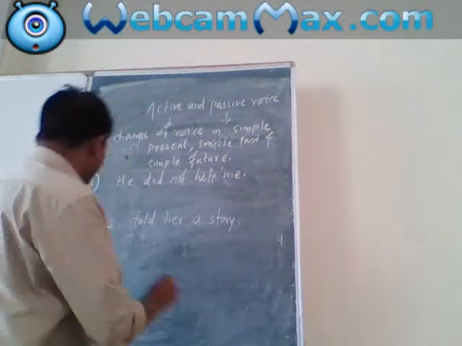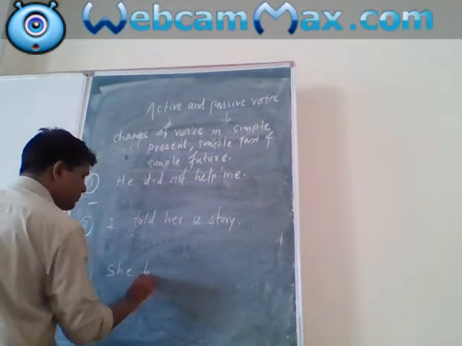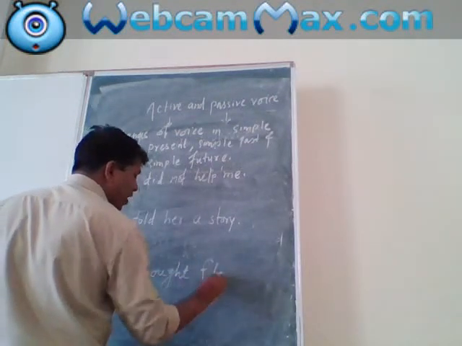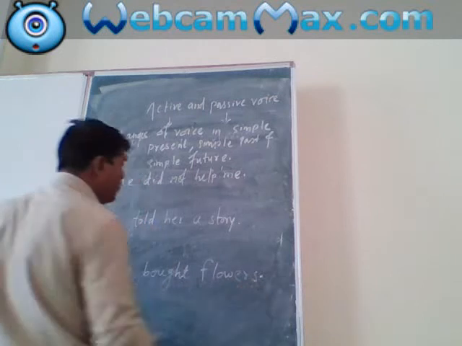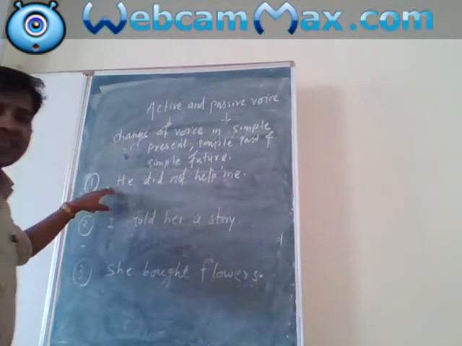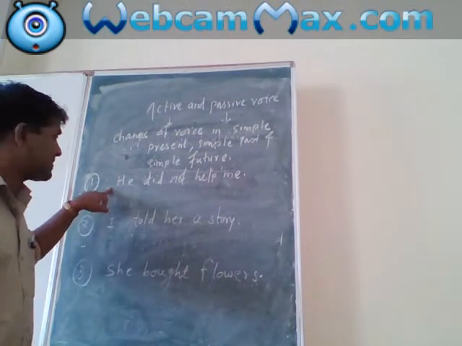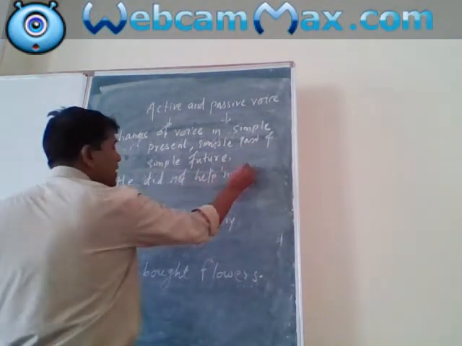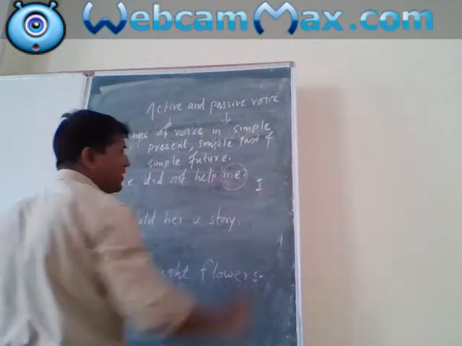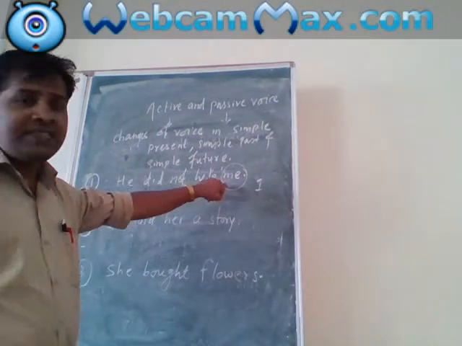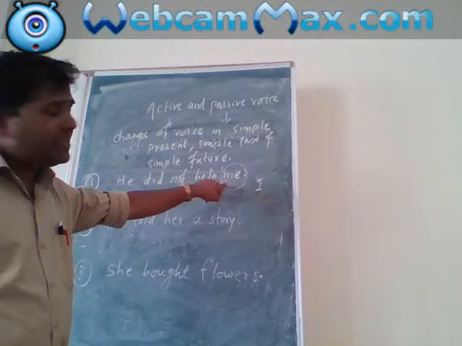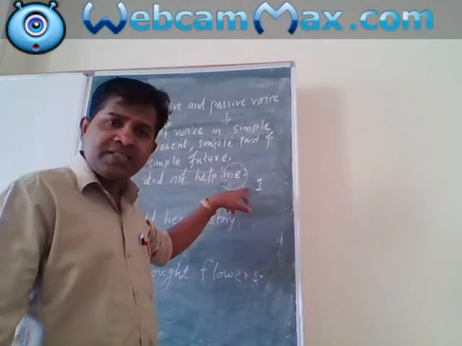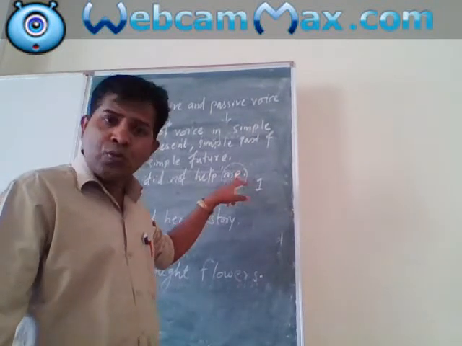Third, she bought flowers. Now you see here all these sentences are in simple past. Here also same. He did not help me. Me means I, because me is in objective case, and in subjective case it is I. So you must consider it as I.